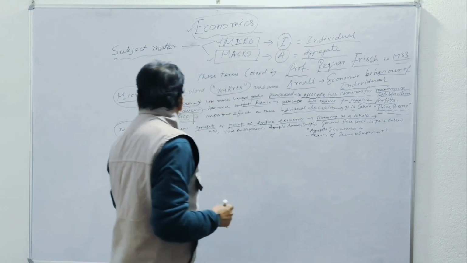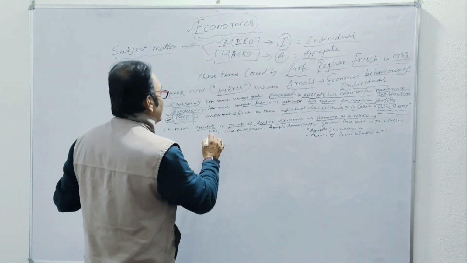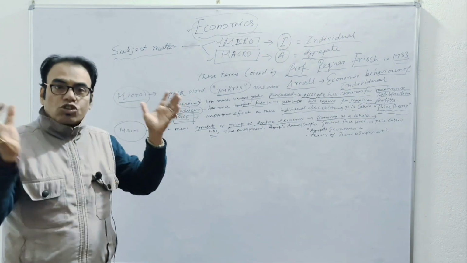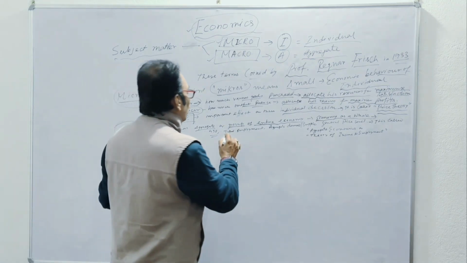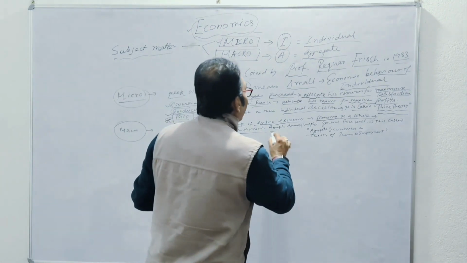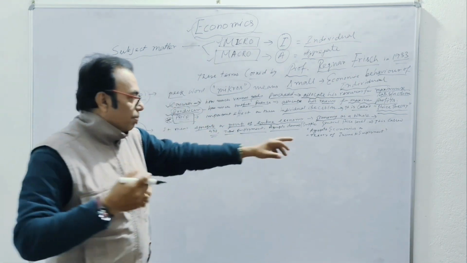So macroeconomics is actually the economy as a whole. Here we discuss GDP, gross domestic product, the total, entire production, total employment, aggregate demand, total demand, and aggregate supply.